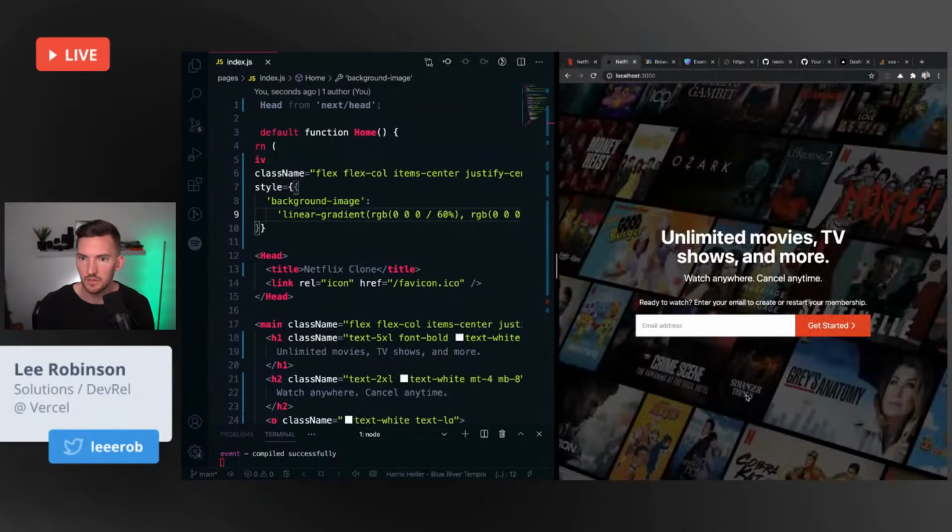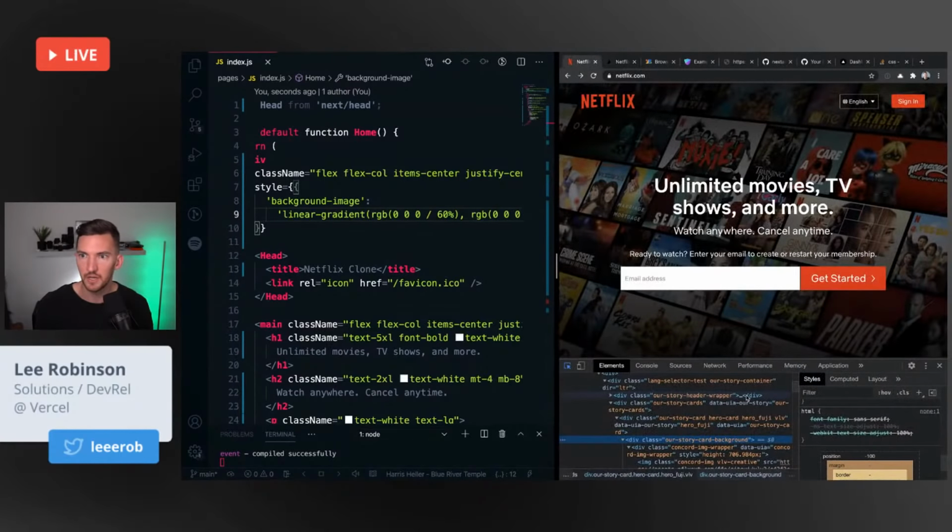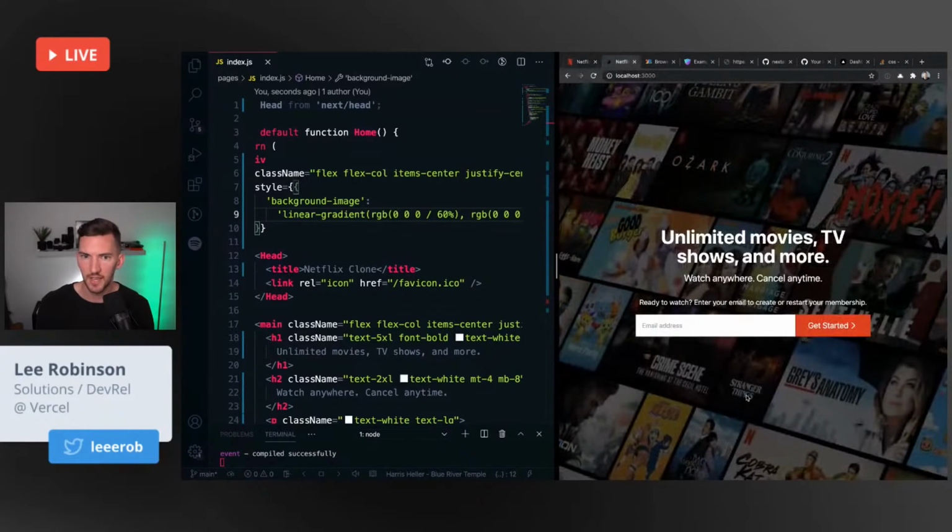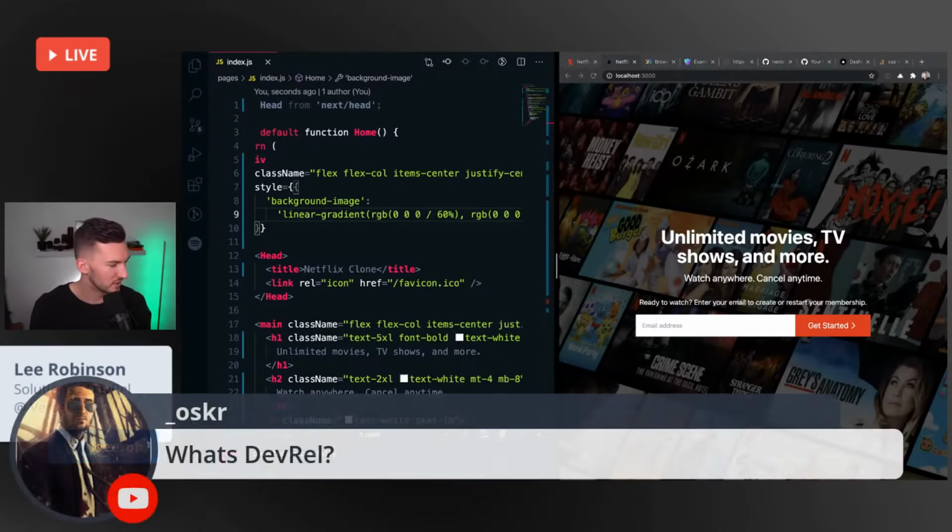Now what we could do is do a little bit of navbar. What do y'all think? Should we do the navbar or should we jump into Next Auth? Because interestingly enough, their sign up flow goes through this input box, which is kind of interesting. I don't know. Let me know in the chat. Should I keep going on the UI or should I jump into Next Auth? This is a choose your own adventure stream.